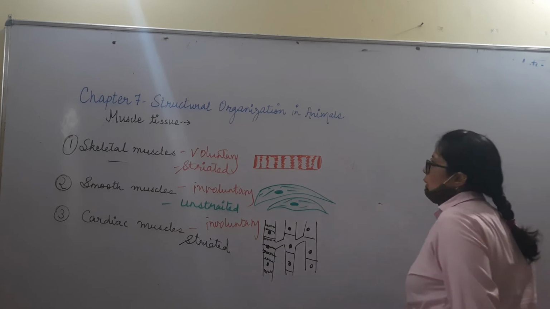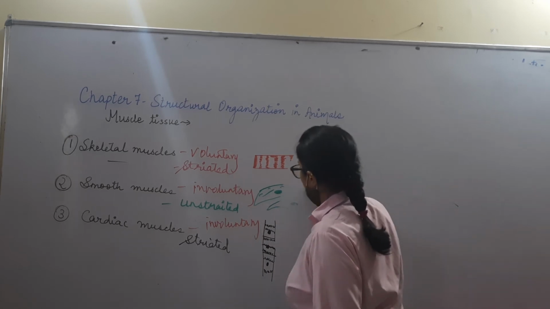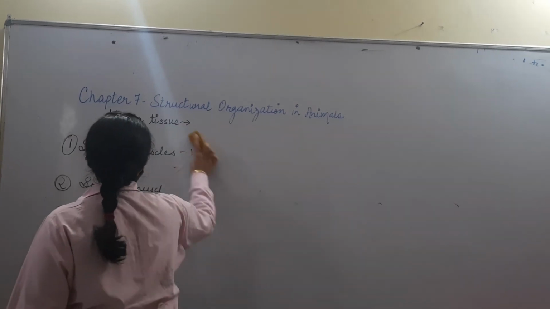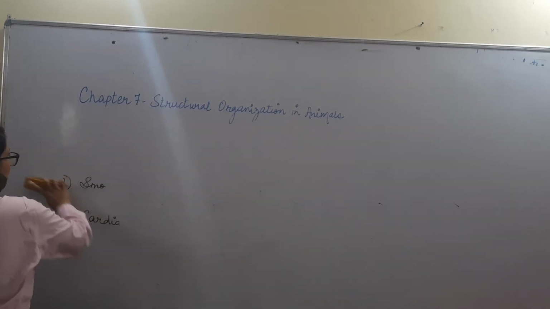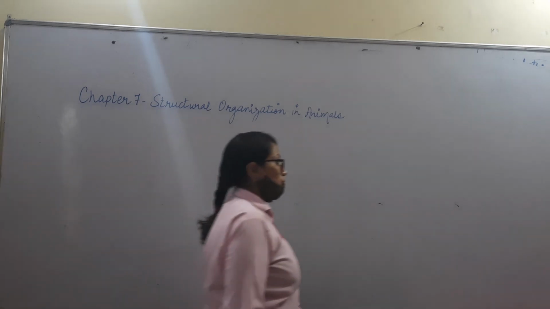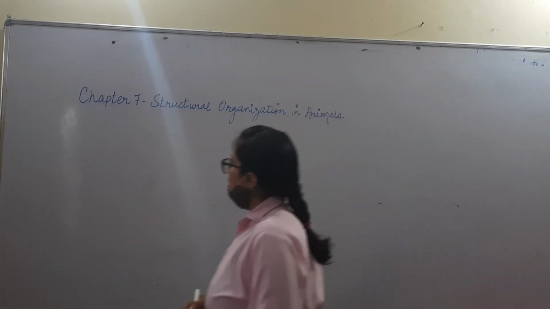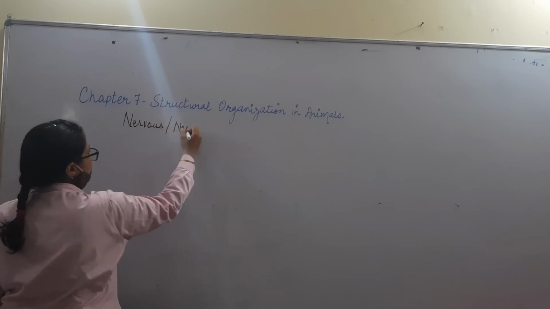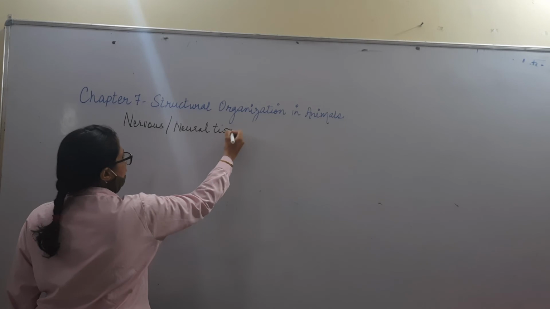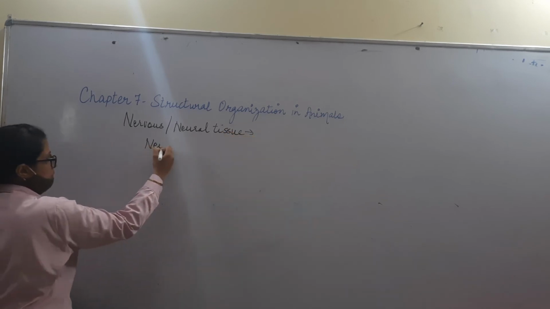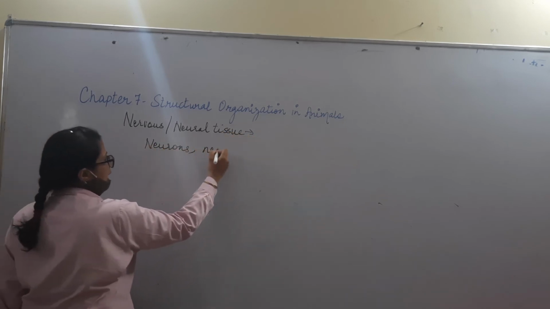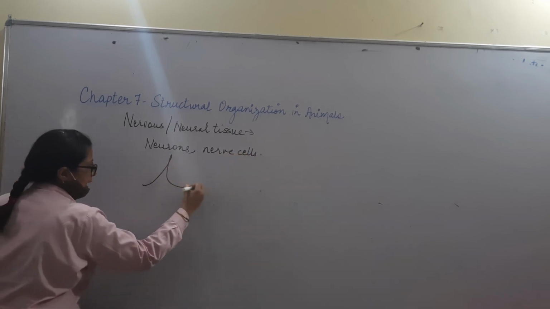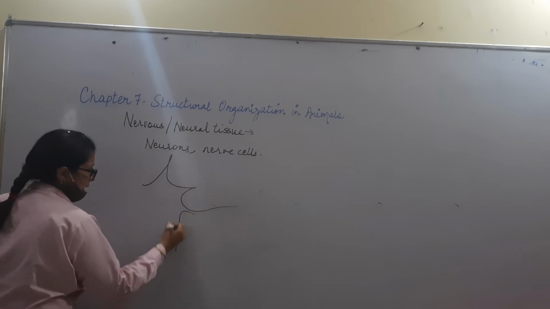Now, lastly, let us talk about nervous tissue. Nervous tissue is present in the brain, and some of the neurons are also present in the spinal cord. Now let us understand the structure of a nerve cell. Nervous tissue or neural tissue is composed of different neurons or different nerve cells. Now how does this nerve cell look? It is kind of a star shape like this.